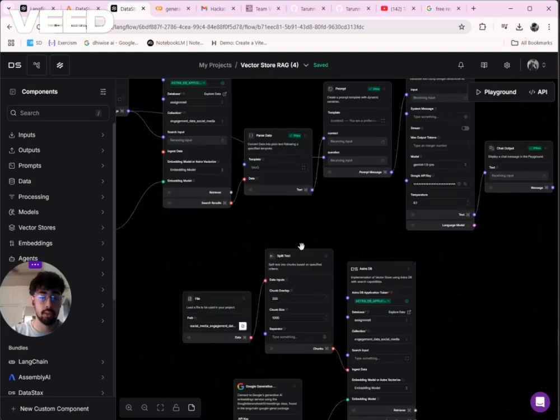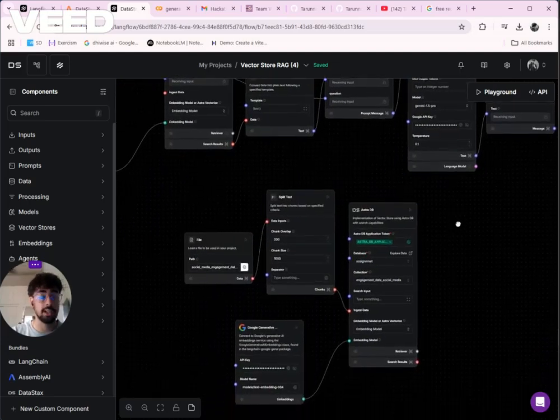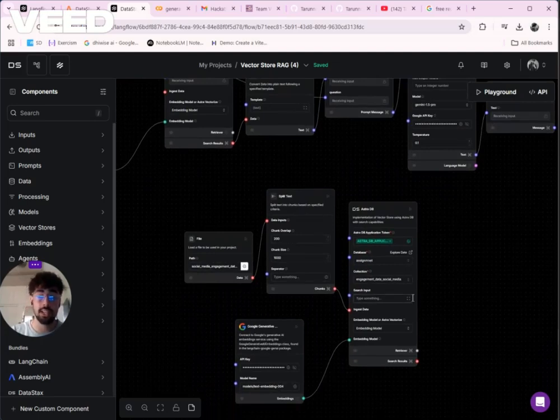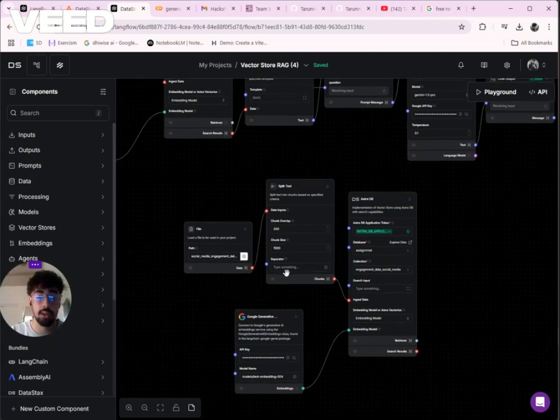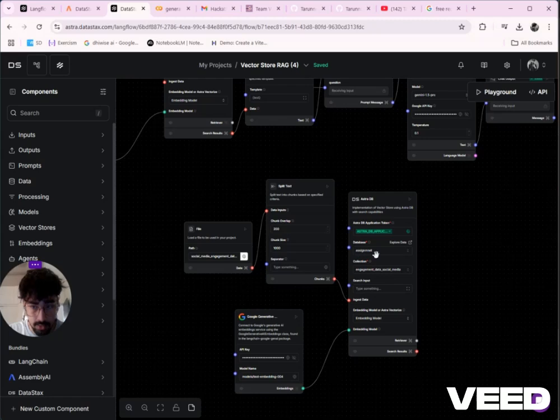Now the workflow at the bottom stores the dataset in the database. First, the CSV is loaded using the file component, and this splits the text according to the chunk size into chunks, because it stores using vectors. So the chunk size here is 1000. The data is stored in the assignment database, as you can see here, under the collection name